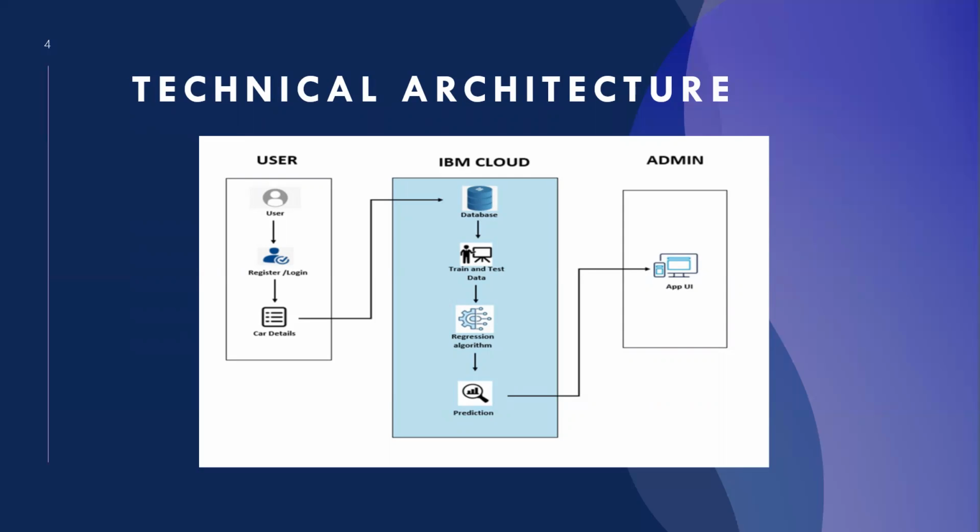Once the code is written and executed, it is then connected to the IBM Watson Machine Learning service. In IBM Machine Learning service, the model is trained, where the Random Forest Regressor is used to train the model. After training the model, the file is saved in .sav format. This file is then integrated with a Flask application for web page creation. Now, let's see the demo of our project.